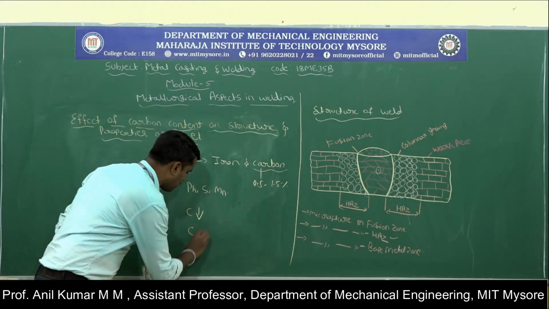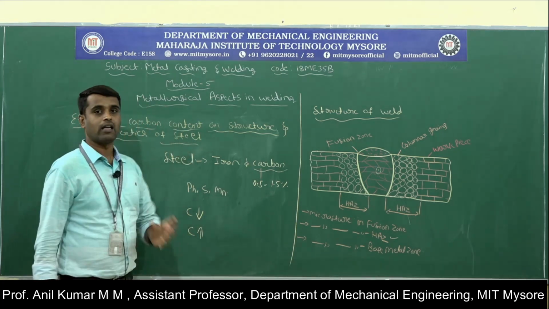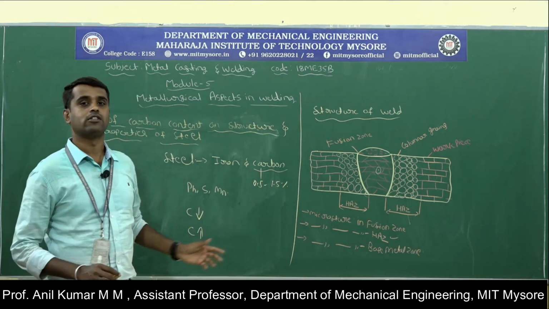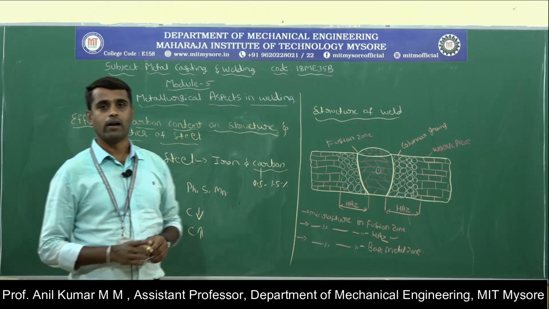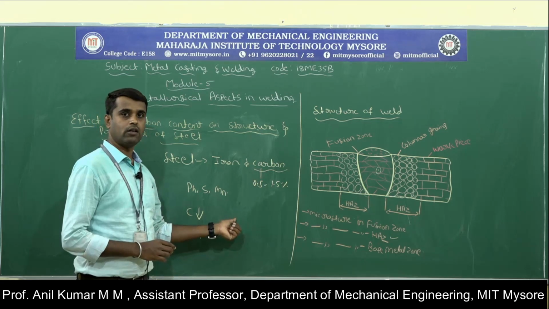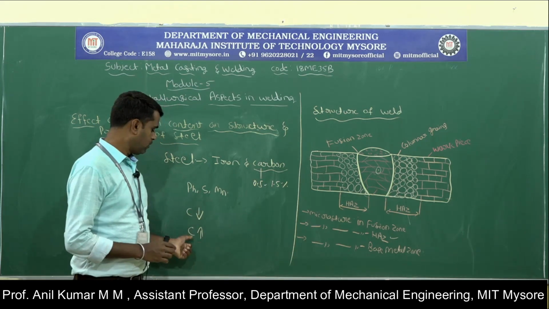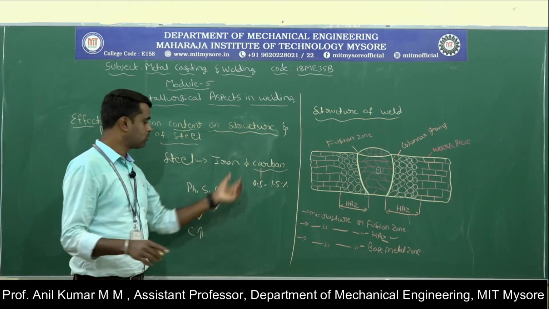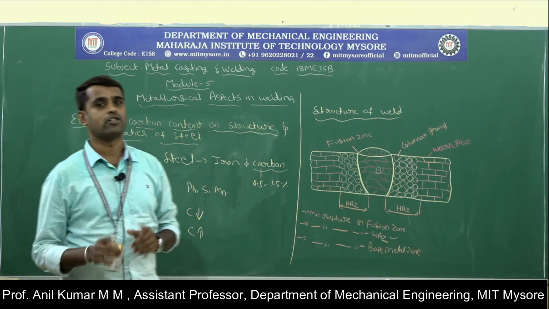If the carbon content is very high, more than 1.5% or so, this makes the material harder and stronger, but less ductile.